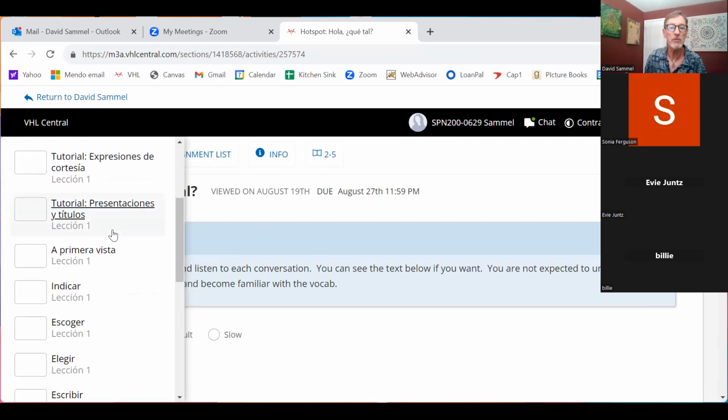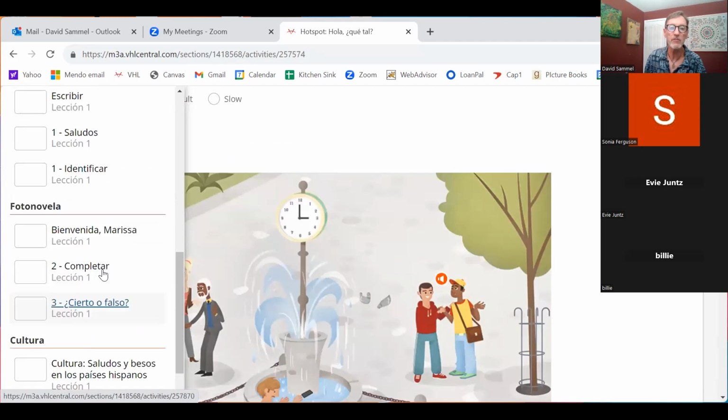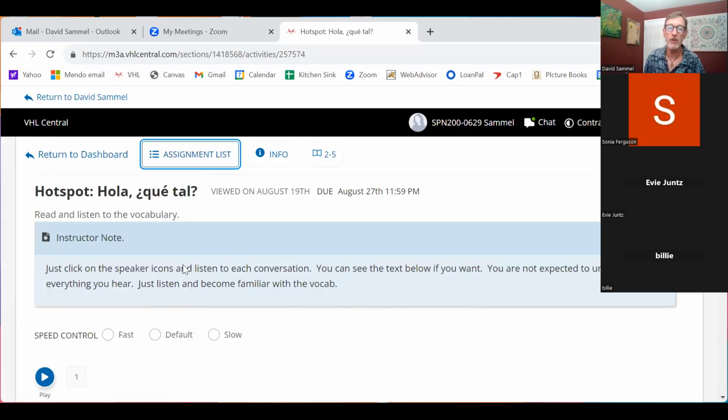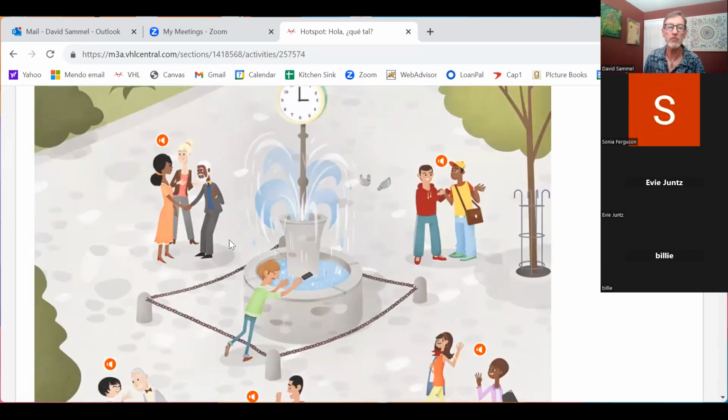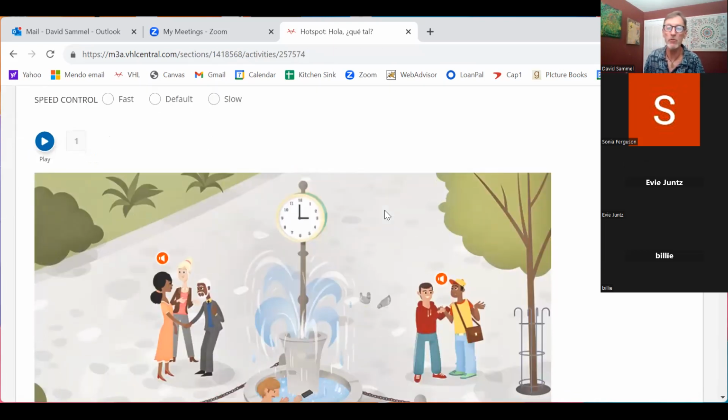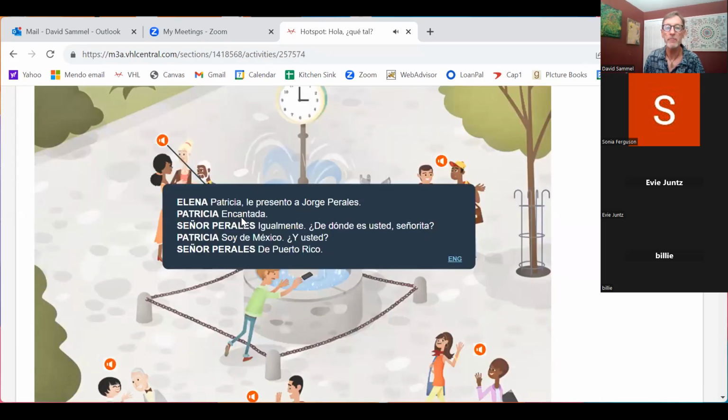So basically, these are all the assignments you've got to get done. But what we're going to do is get out of here and just take a look at the first one. This is how you start, okay? This is how you begin to learn Spanish. And some of you have had a lot of Spanish, I assume, or at least are familiar with Spanish. Some of you have not. You just start by playing this stuff.